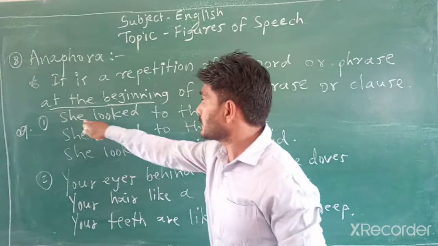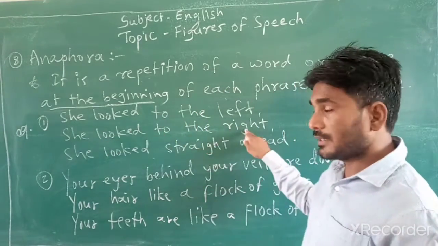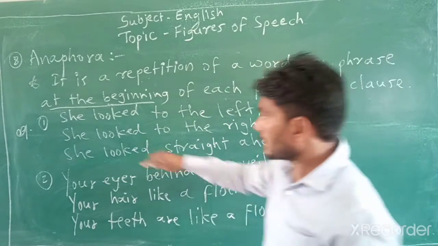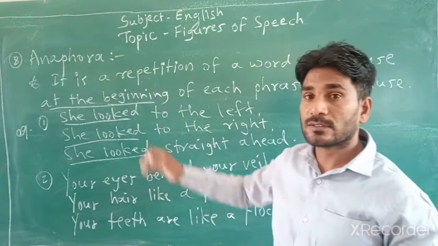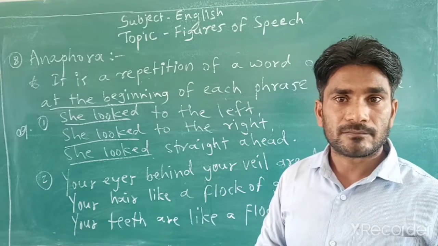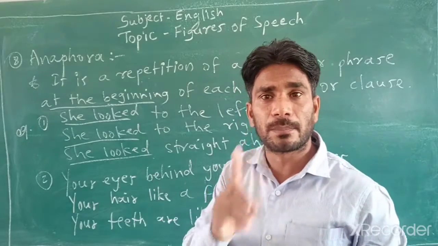Okay, look at there. She looked to the left, she looked to the right, she looked straight ahead. Look at there, these two words, she looked, she looked. These words are repeated in next lines. उसके बाद जो आने वाली है, and that is again at the beginning, शुरुआत में ही repeat होना चाहिए.